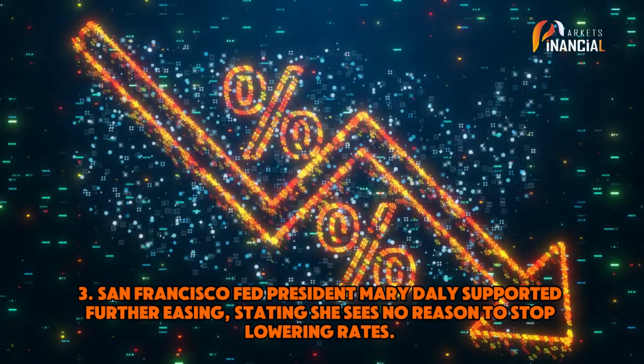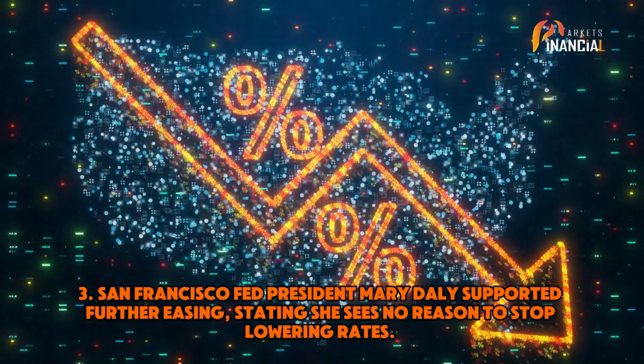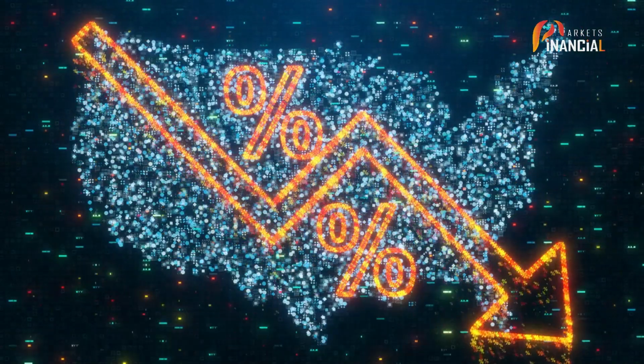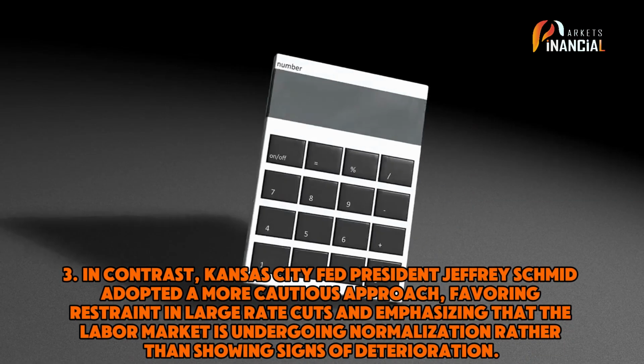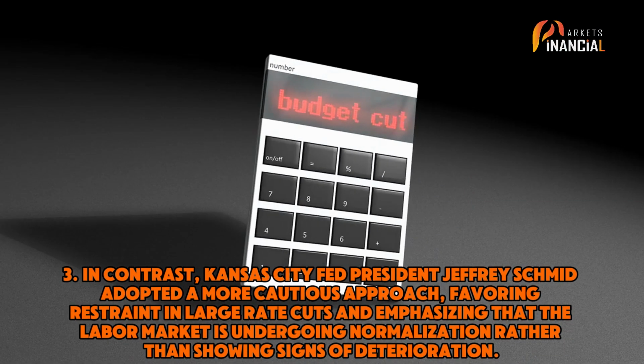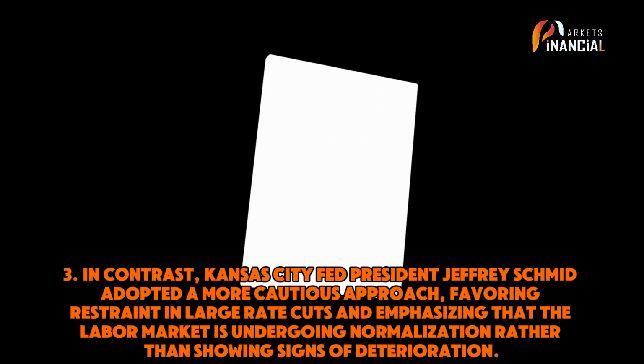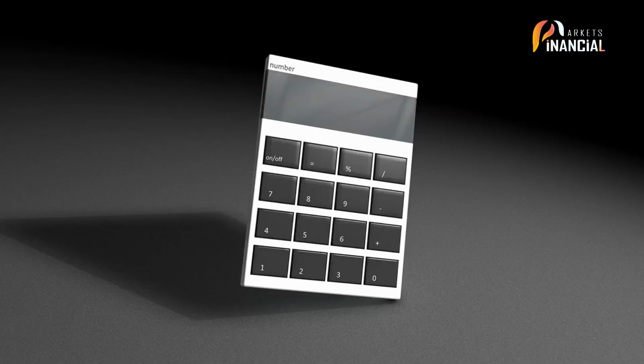3. San Francisco Fed President Mary Daly supported further easing, stating she sees no reason to stop lowering rates. 4. In contrast, Kansas City Fed President Jeffrey Schmid adopted a more cautious approach, favoring restraint in large rate cuts and emphasizing that the labor market is undergoing normalization rather than showing signs of deterioration.